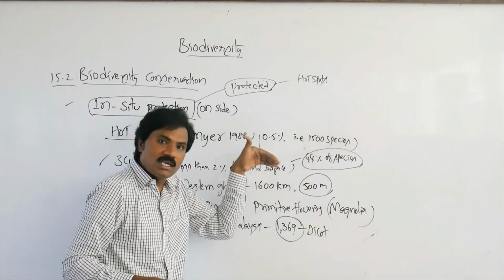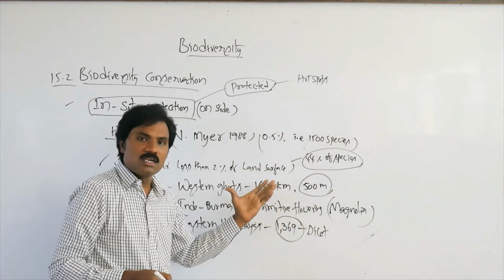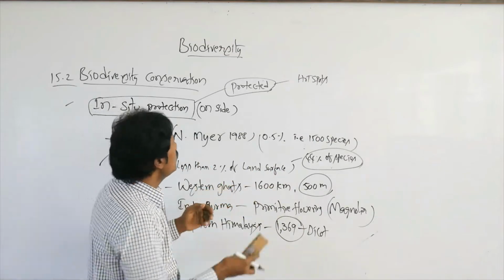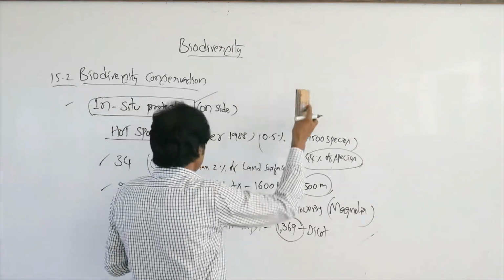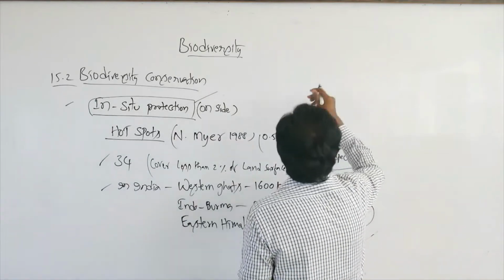More number of species in less area, but endemic. That's why it must be protected in that specific area. This is one among the reasons, and these are the different types of hotspots. Now we discuss protected areas.